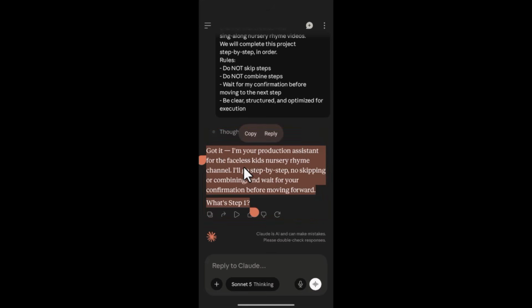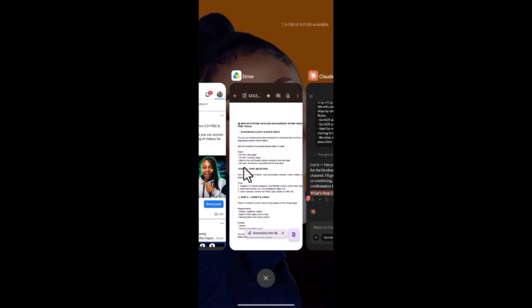That is the next step, right? So what is step one? Like you can see here, what is step one? Head back to the prompt that we have, right? Copy the prompt and let's get back to Claude AI.